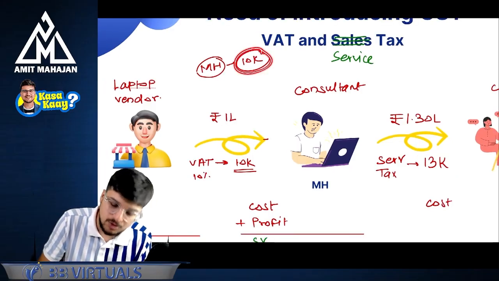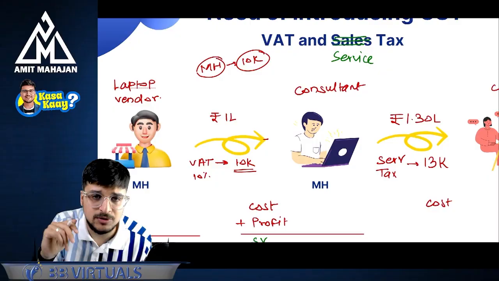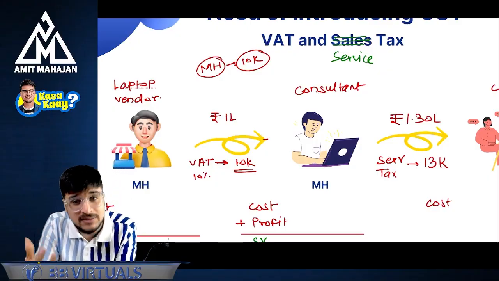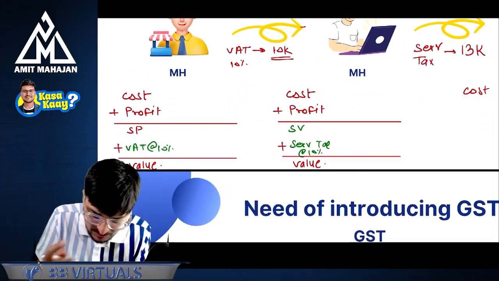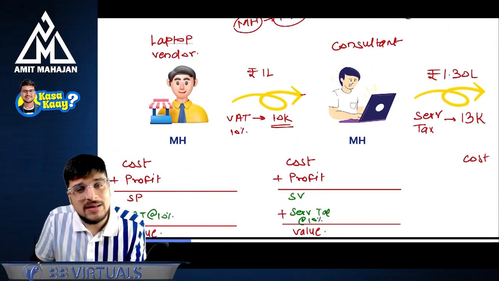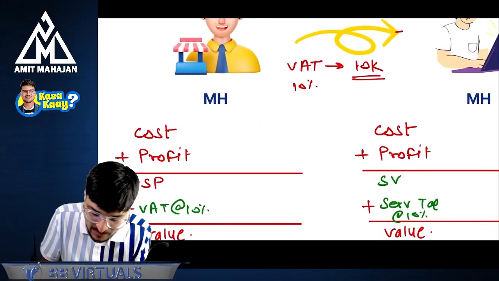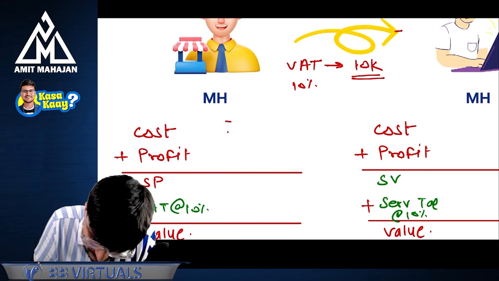And of course, the 10,000 rupees I have already paid to the laptop vendor, and the laptop vendor must have paid to the government. So can I say this is a burden? I'm not going to get a credit of this. Yes. So what is going to be the consequence? I will tell you what is going to be the consequence. Please pay attention here. When the laptop vendor is selling the laptop to the consultant, can I say the laptop vendor must be having some cost? Say for example, that is 10,000 rupees.